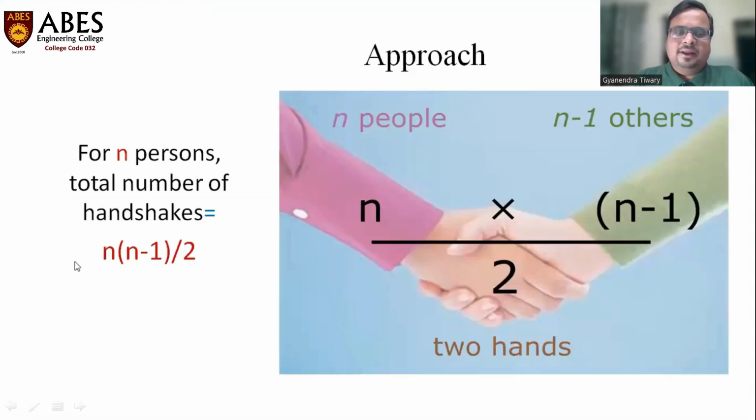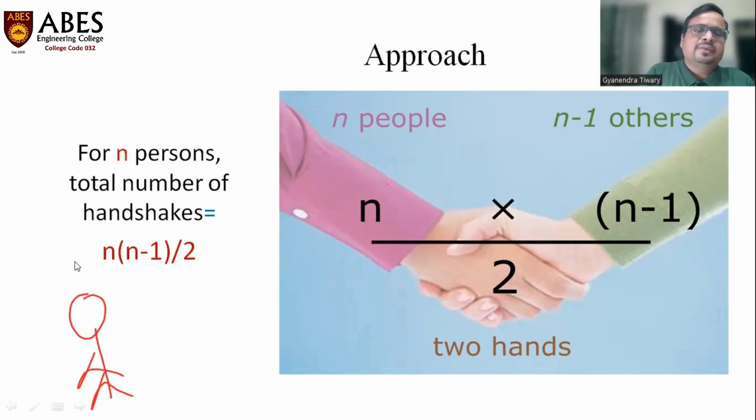Now, if you do not like graphs, or you have not studied data structures, you can think of it with a different approach as well. How can you think about it? Let's say there are n people in the meeting, and this is the first person, you are the person, and there are n other persons in the meeting.